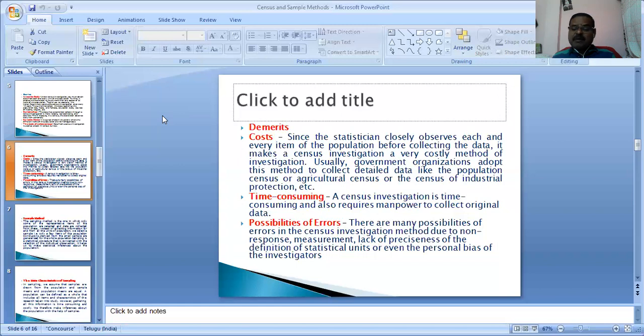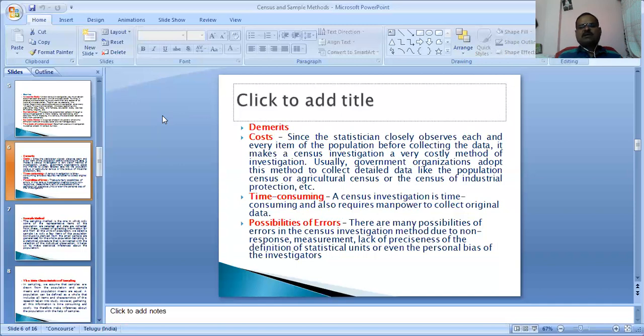This technique can be applied only when the number of units in the population can be measured. In case of an infinite population, where the number of units cannot be measured, the census method cannot be applied. That is the demerit of the census method.